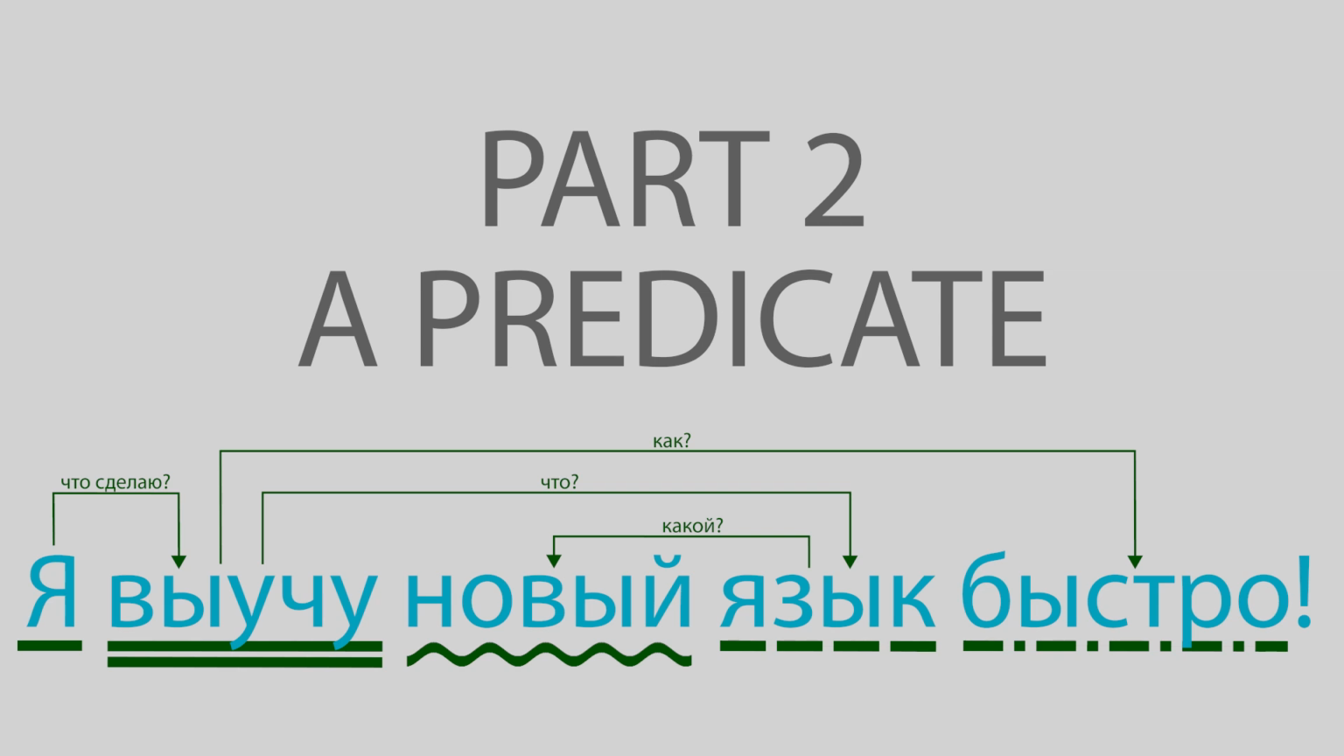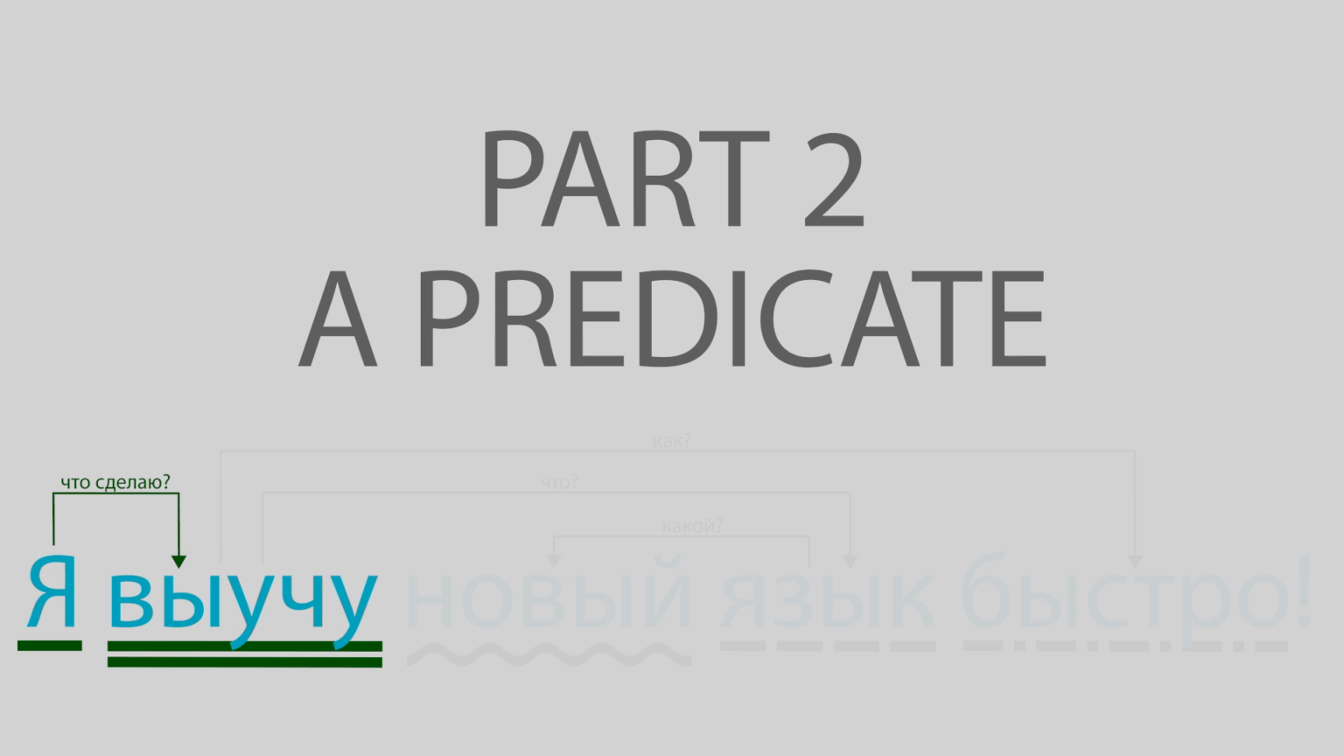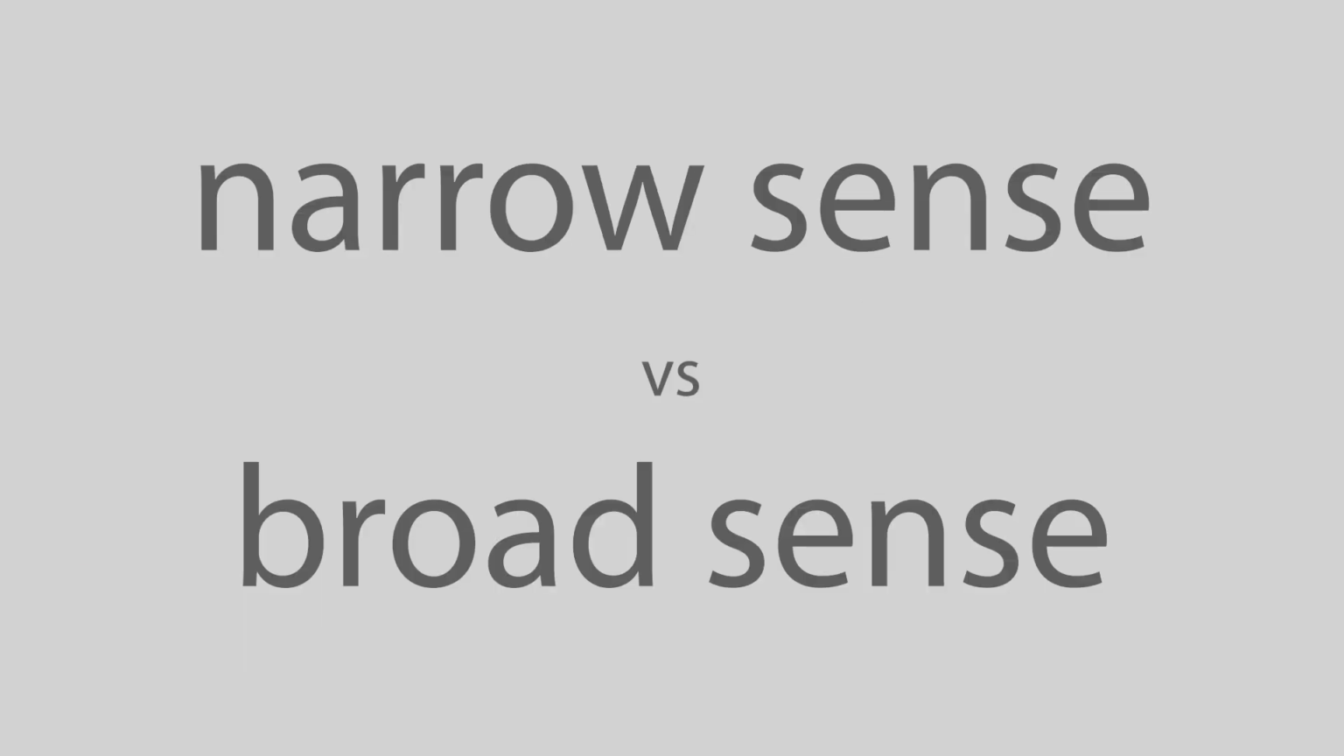In the previous video, we already had to mention the predicate while talking about the subject. These are the two key elements of a Russian sentence, and they depend on each other a lot. Now we are set to proceed with the predicate. First, let's get rid of a crucial confusion with the terms.